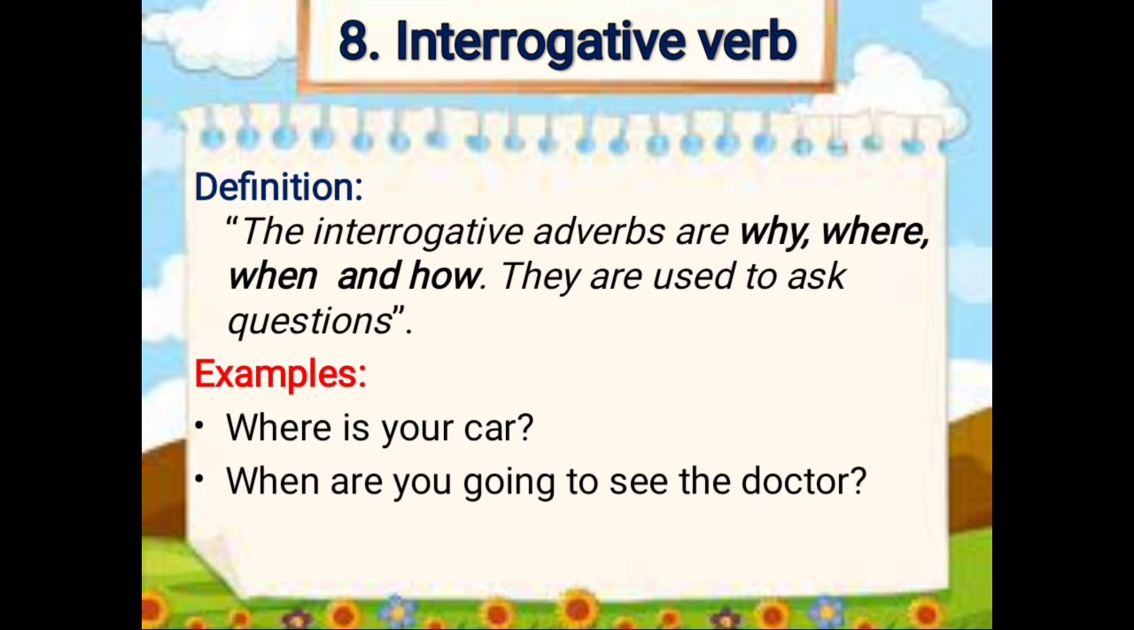The eighth one is interrogative adverb. The interrogative adverbs are why, where, when, and how. They are used to ask questions. Where is your car? So where is what? That is interrogative adverb. I have written here verb mistakenly, so it's adverb. When are you going to see the doctor? The same, when is what? When is interrogative adverb, like when, where, why, how. These all come in interrogative adverb.